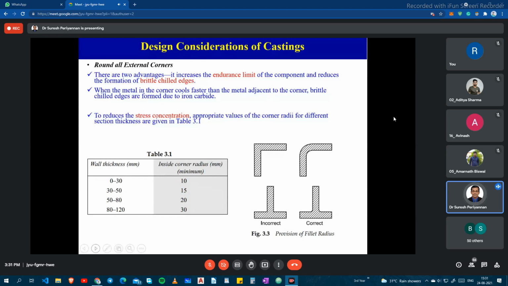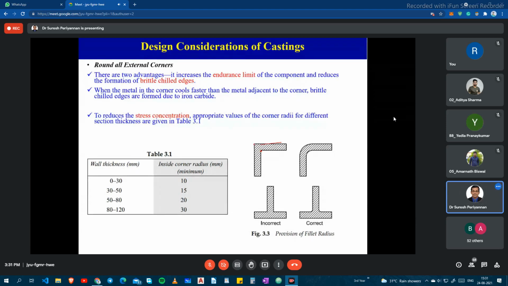What are brittle and chilled edges? I will tell you that. Brittle and chilled edges are nothing but this: when metals are cooling, the corners cool faster than the adjacent sides.